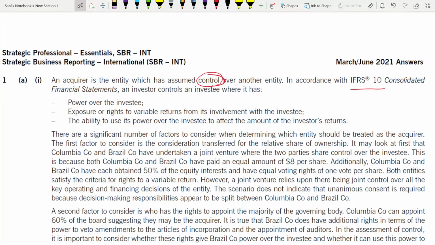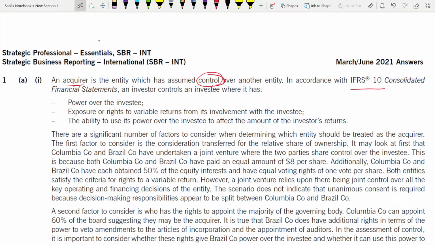The question is, who is the acquirer? Colombia, should he be the acquirer or not? So which standard do you have to use? IFRS 10, because the main question is whether he has control over Pero or not. If he has, then he's the acquirer. If he does not, he's not the acquirer. So an acquirer is the entity which has assumed control over another entity. That is the meaning of acquirer, right? Give a definition of acquirer, but the word control has to be there.